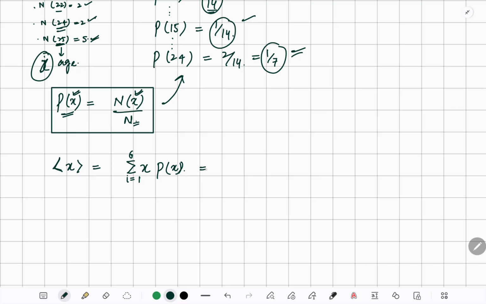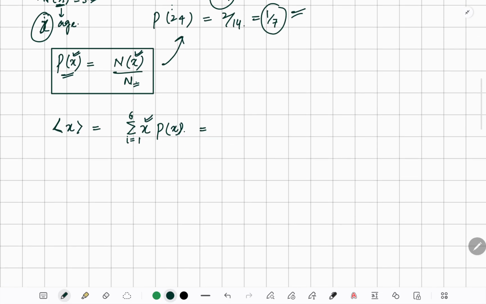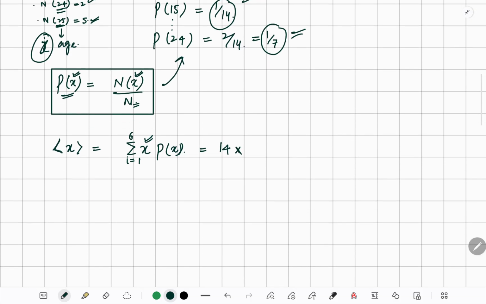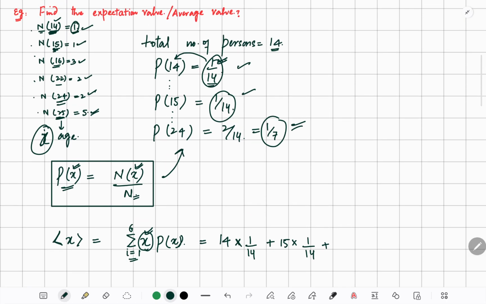So the first x is 14, times the probability of getting 14, which is 1 by 14, plus, for the summation, the next value is 15, with probability 1 by 14, plus